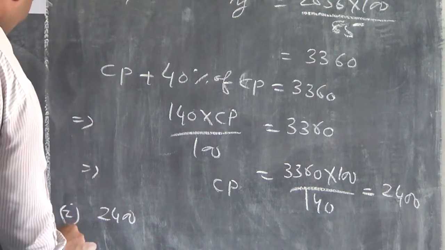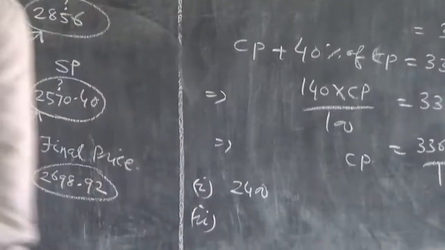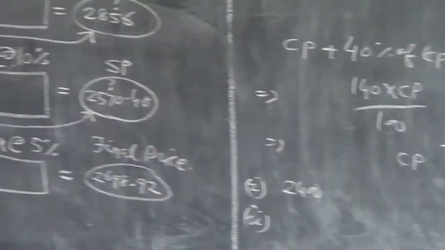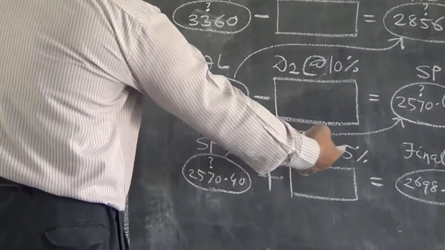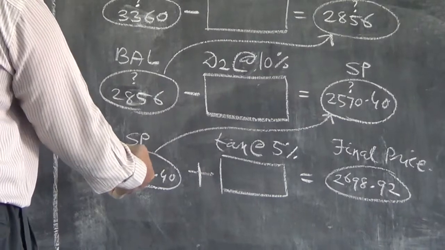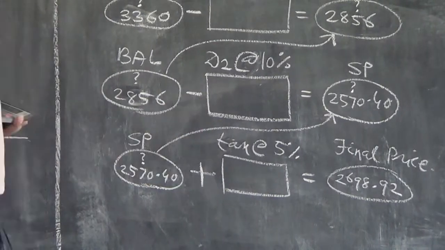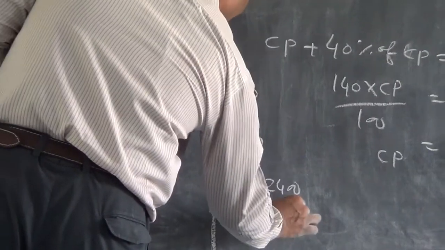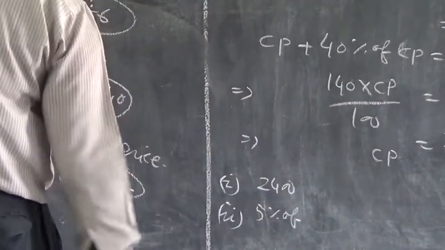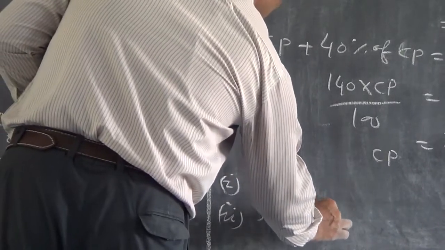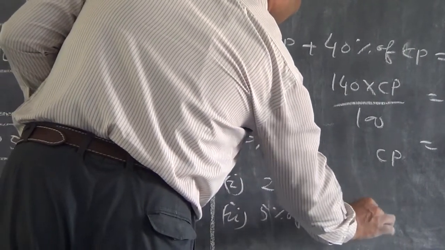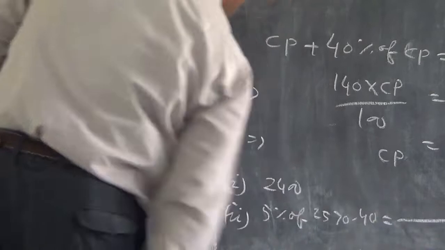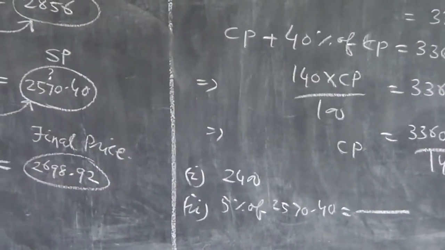Second bit, what is given, children? Sales tax paid by the customer. You have to calculate 5% of 2570.40. Calculate by yourself. That is the second bit.